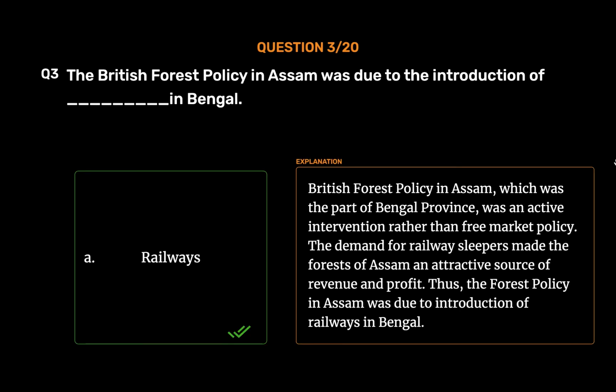Railways. British forest policy in Assam, which was a part of Bengal province, was an active intervention rather than free market policy. The demand for railway sleepers made the forests of Assam an attractive source of revenue and profit. Thus, the forest policy in Assam was due to introduction of railways in Bengal.